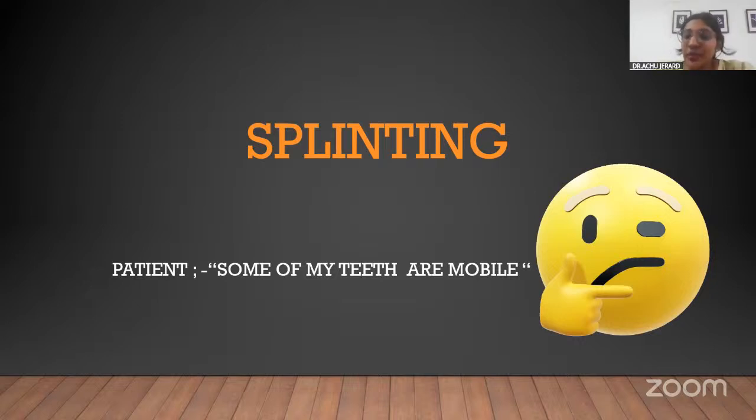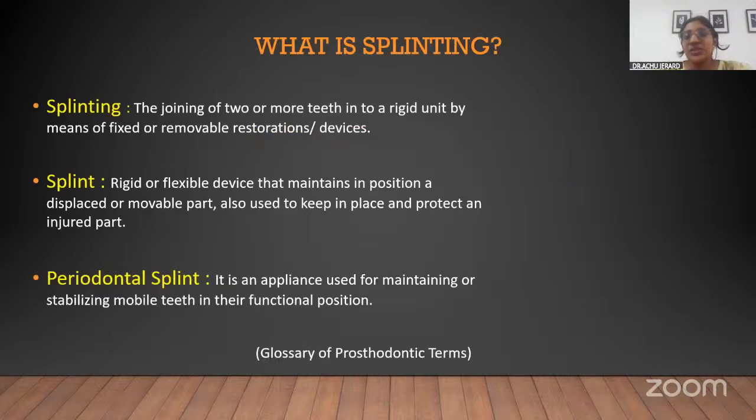Splinting is the joining of two or more mobile body parts with a rigid unit. That rigid device or unit with which they are joined is called a splint. So a periodontal splint is when two or more mobile teeth are joined together with a rigid unit.